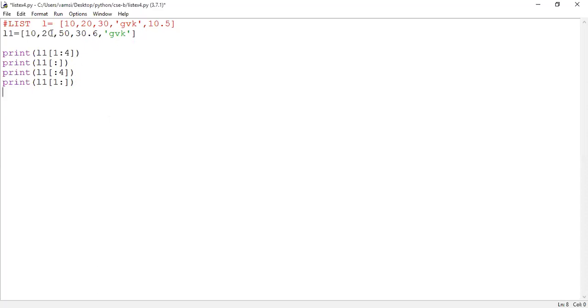So it starts from the beginning index mentioned here, which is 1. So it starts from the 20 element and it considers up to the last element which is part of the list. What's the last element? GVK. So it starts from 20 and ends with GVK. So 20, 50, 30.6 and GVK will be displayed on the user screen. Is it clear?